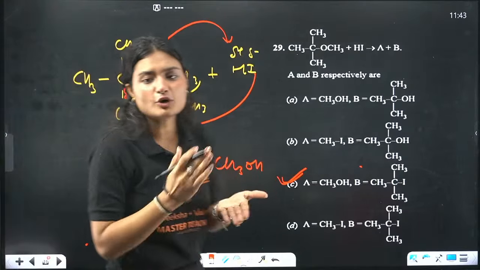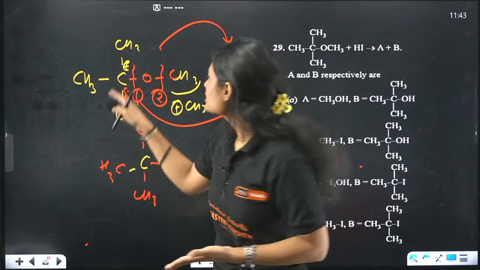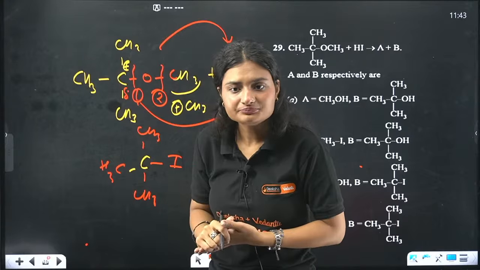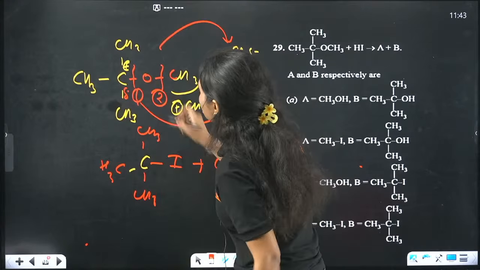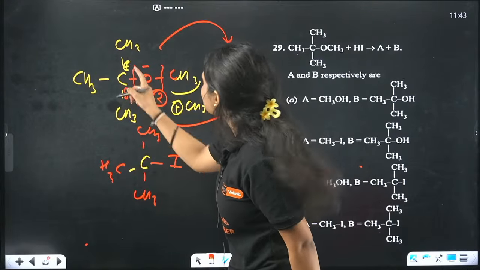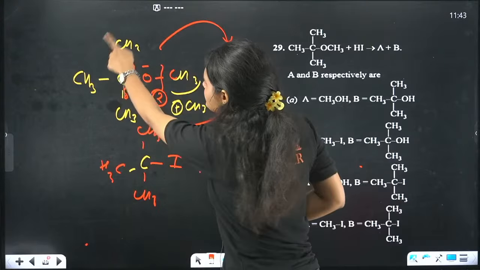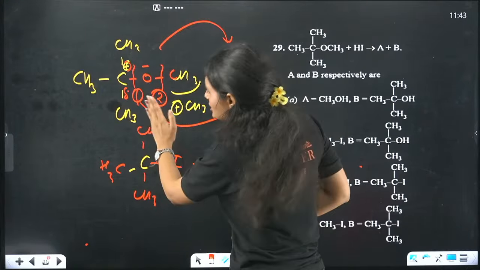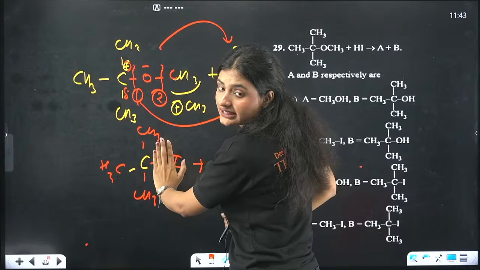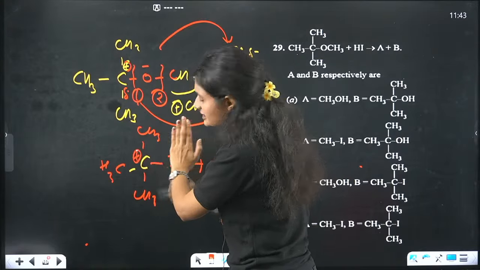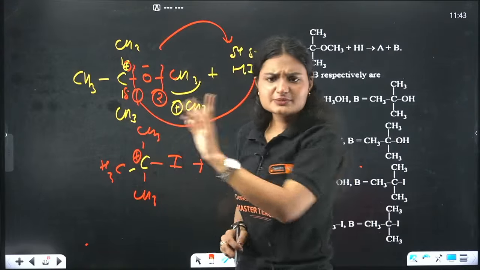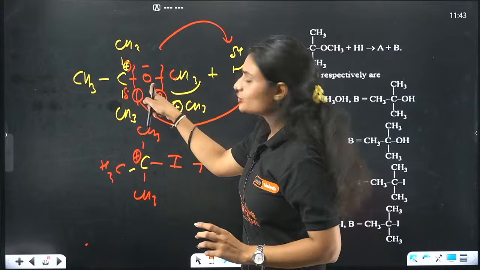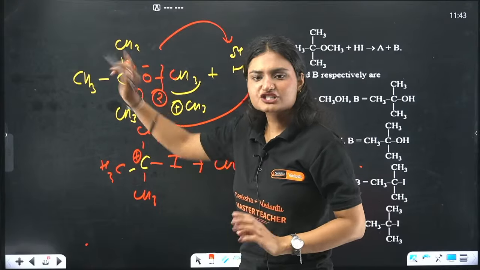When you break the bond via the first possibility, this will get the negative charge obviously, and this will get the positive charge. This is a carbocation. What kind of carbocation is it? It is a tertiary carbocation. That is my one possibility. I get CH3O negative and this tertiary carbocation.